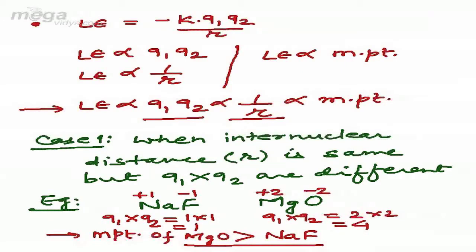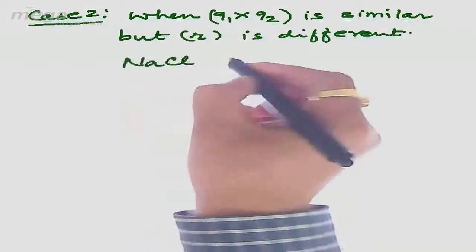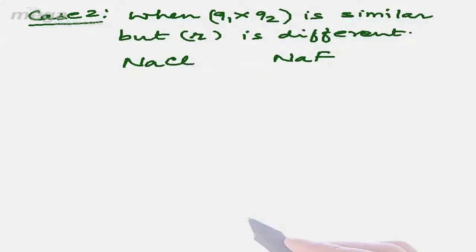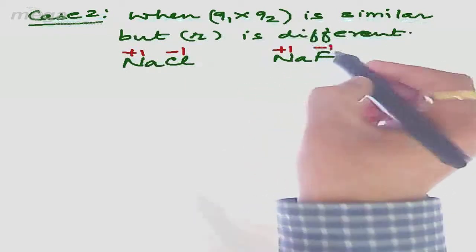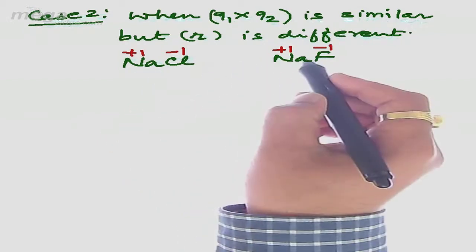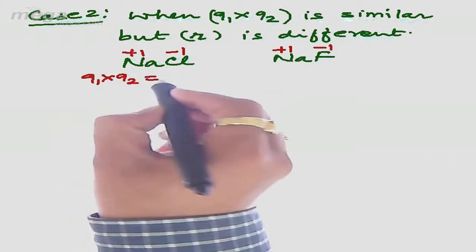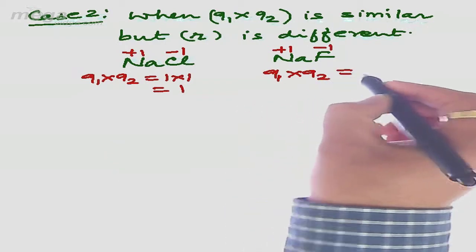Now let us consider another case where we shall be observing that the product of the charge will be same, but there will be difference in the internuclear distance. So let us consider this case with an example of NaCl and NaF. Here in NaCl, the charge on sodium will be +1 and that of Cl will be -1. Similarly in NaF, +1, -1. Now in both the cases we are finding that the product of the charge is similar. Here Q1 into Q2 will be equal to 1 into 1, that is 1. Also in NaF, the product of the charge will be equal to 1.